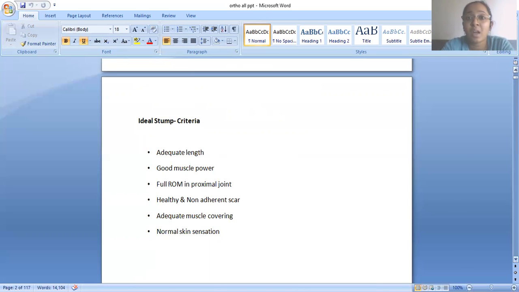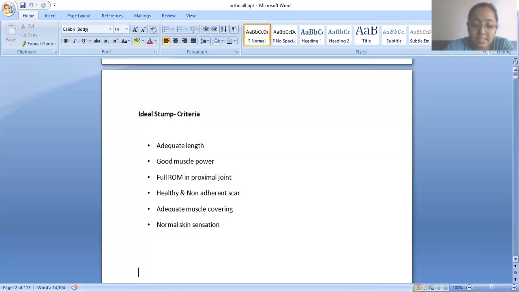If the amputation is an elective procedure, we have time: we know the condition is worsening and we have to do the amputation. At that time, the procedure for the ideal stump and its criteria has to be documented and followed, so that after the amputation, prosthesis fitting and the independence of the patient can be achieved. So what are the criteria for an ideal stump? It should have adequate length, good muscle power, full ROM in the proximal joint, a healthy and non-adherent scar, adequate muscle covering, and normal skin sensation.